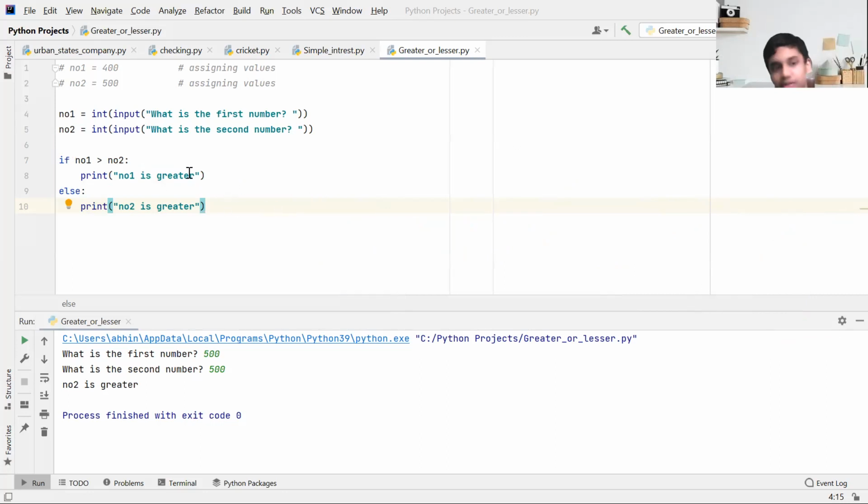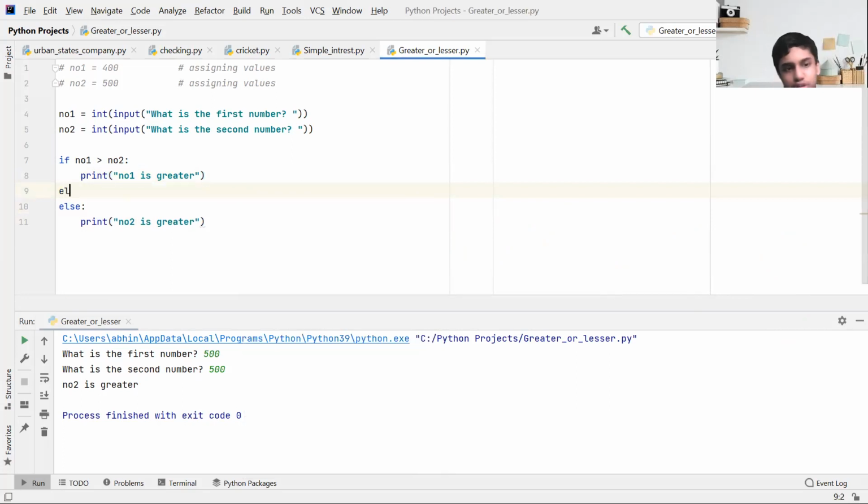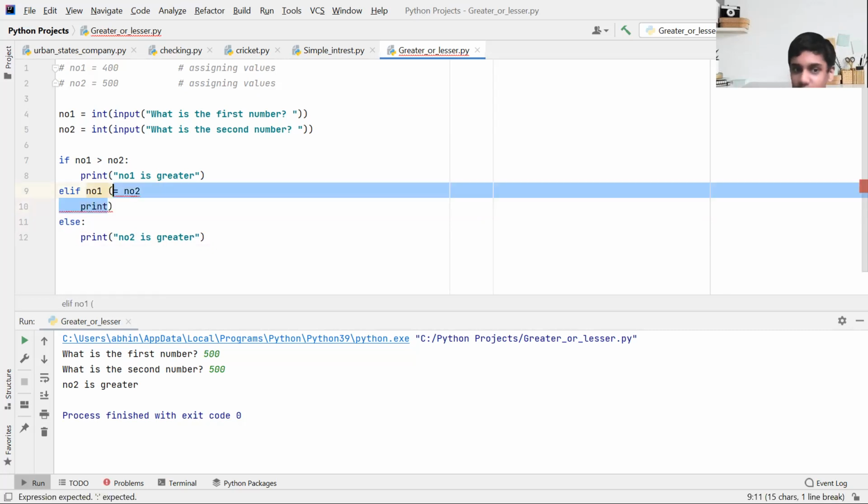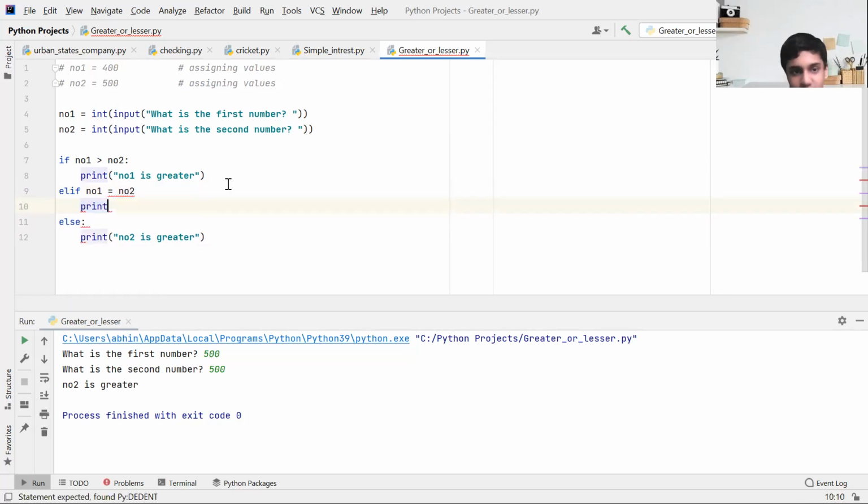There are two ways of solving this problem. I'll show you both ways. You could use this thing called elif: NO1 is equal to NO2. Okay, listen, there is a mistake in this code. I know it. I want to show you why there is a mistake here as well. If these numbers are equal, will this work?